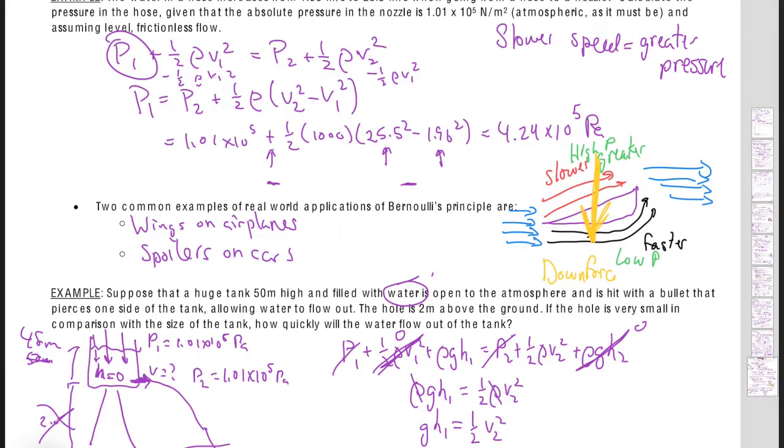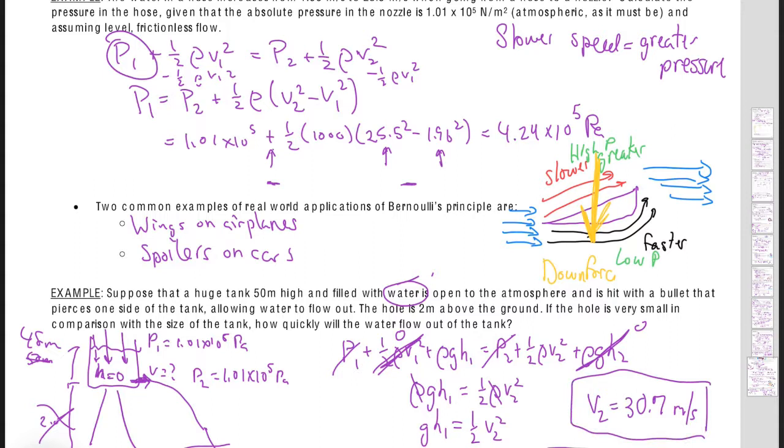Right? The equation looks very familiar because of conservation of energy. Right, so 2 times 9.81 times 48 will tell me how fast that water is coming out at the bottom. So V2 equals 30.7 meters per second.